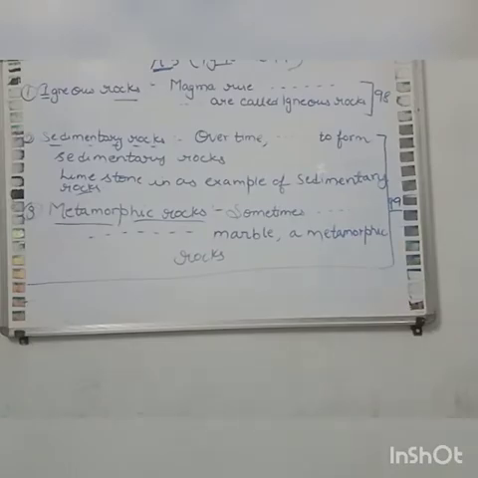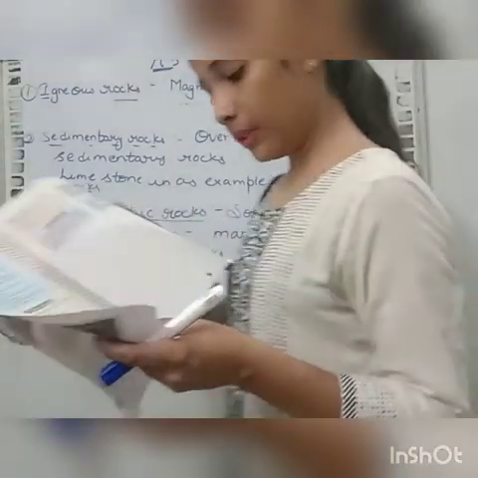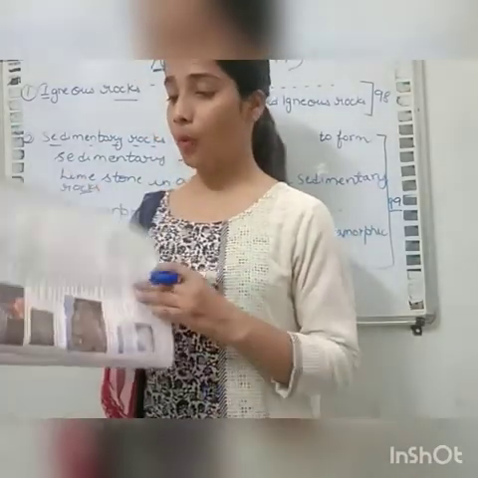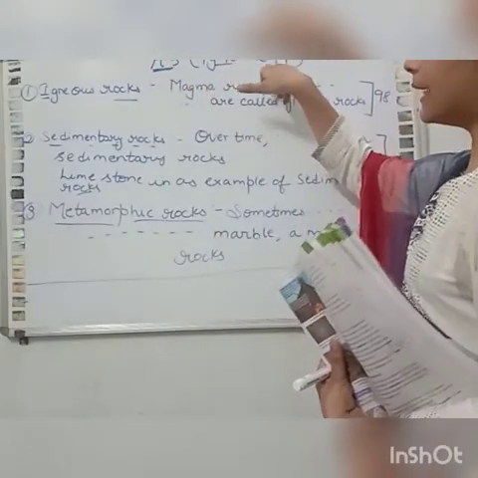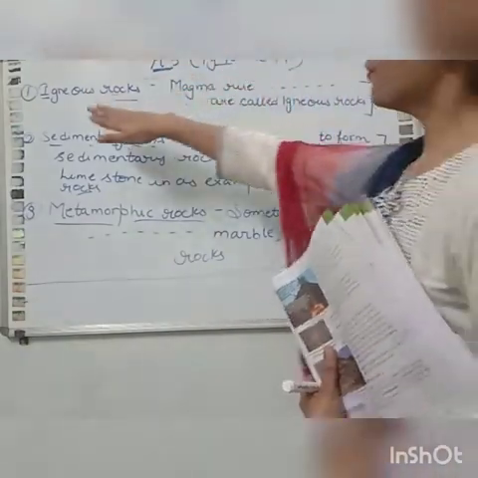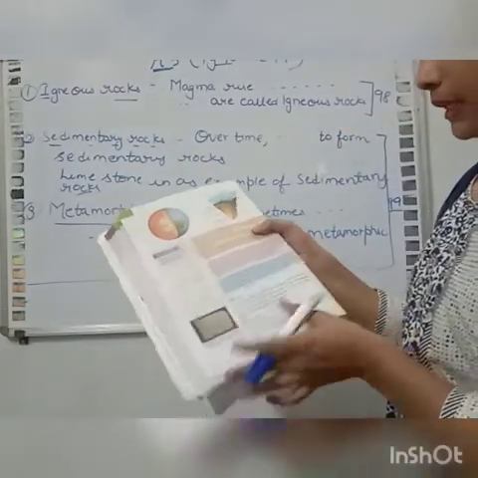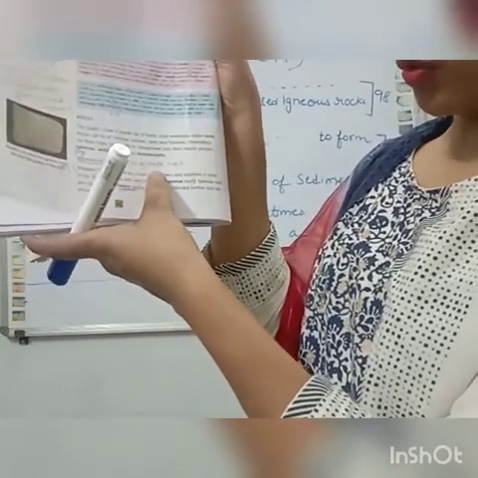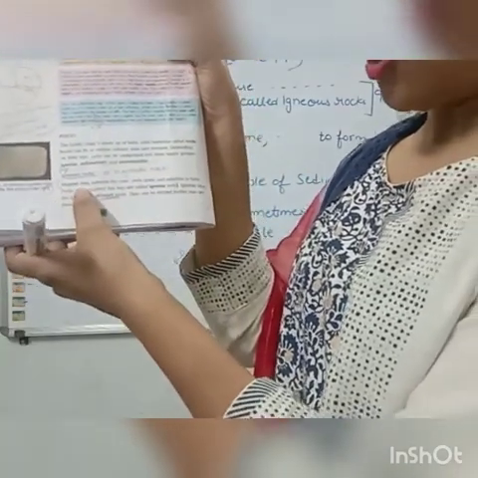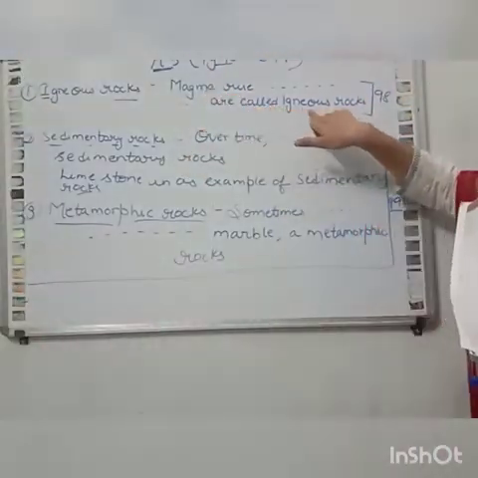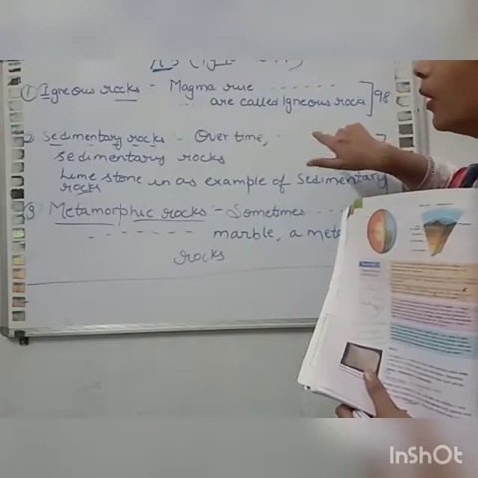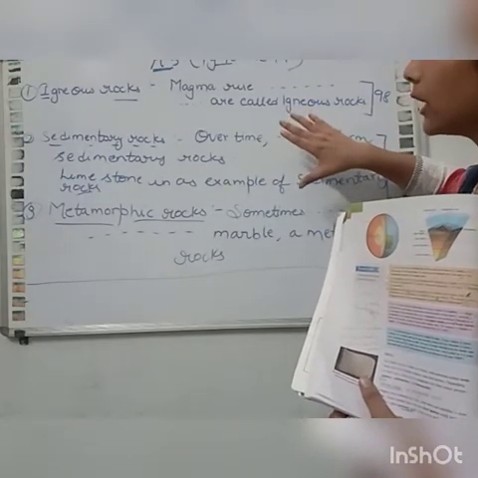Now question number 3 is, name the 3 types of rocks. How are they formed? Name the 3 types of rocks and how they are formed. This answer is given on page number 98 and 99. Mark this answer. First of all, igneous rock. Magma rises towards the crust, cools down and solidifies to form rocks. Rocks formed in this way are called igneous rock. You write from "magma rise" till "igneous rock". This is the first rock, the igneous rock.